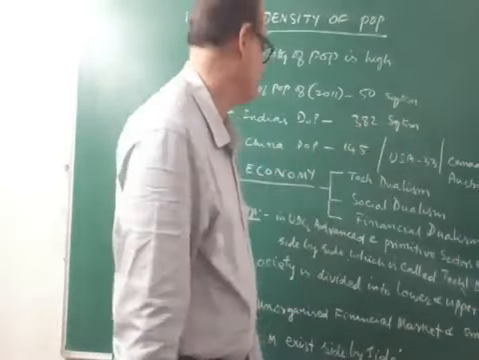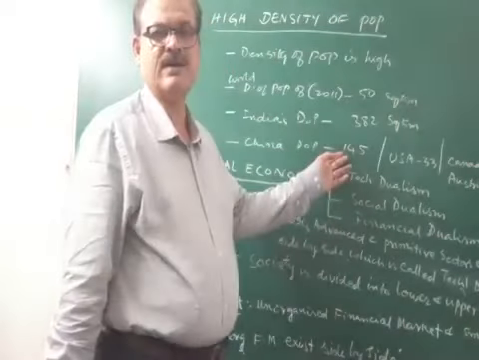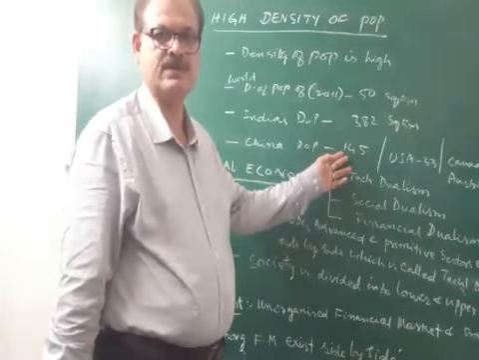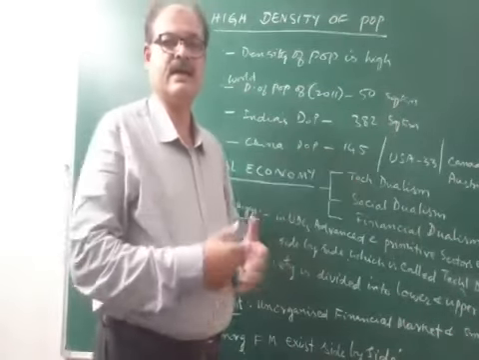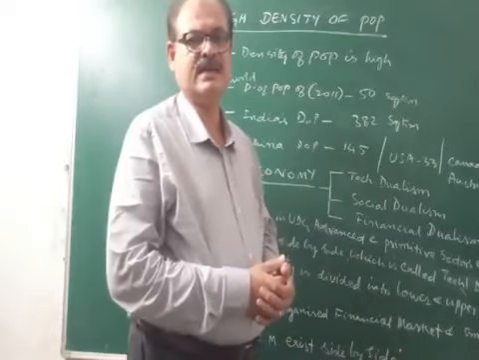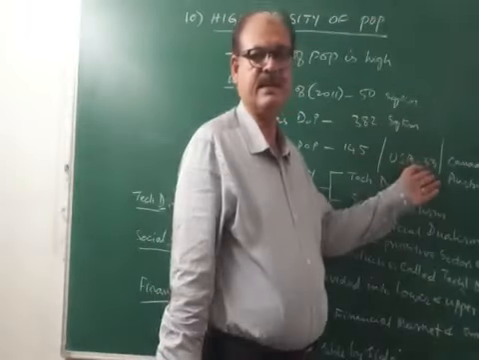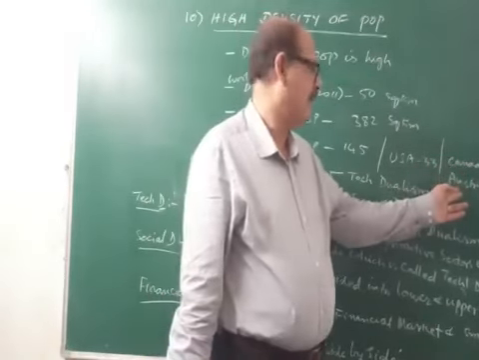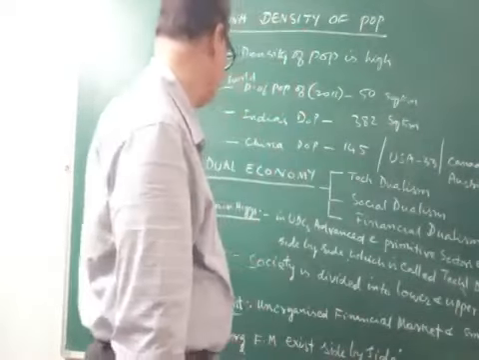China's density of population is 145 per square kilometer. It is less than half that of India. Though China is the most populous country in the world, even then its density is only 145 because it has a larger geographical area. The density of population of the USA is 33 per square kilometer, that of Canada is 4, and for Australia it is 3 per square kilometer.